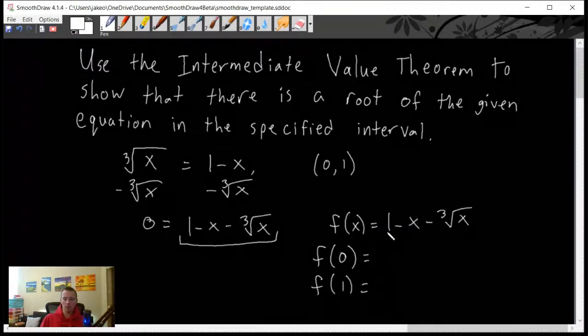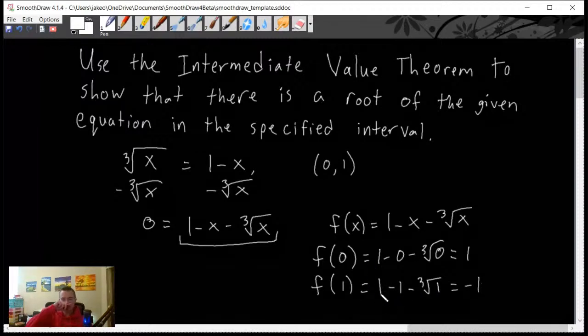So f of 0 would just be what we get from plugging in 0 into this function. So 1 minus 0 minus the cube root of 0, which the cube root of 0 is 0. So we're going to get 1 minus 0 minus 0, which is 1. Okay. And then f of 1 is just going to be 1 minus 1 minus the cube root of 1, which the cube root of 1 is 1. So we have 1 minus 1 minus 1, which is negative 1.